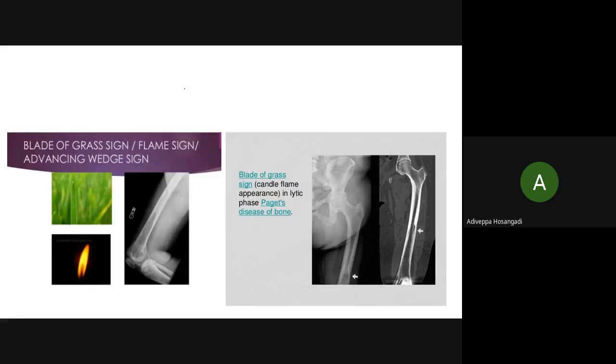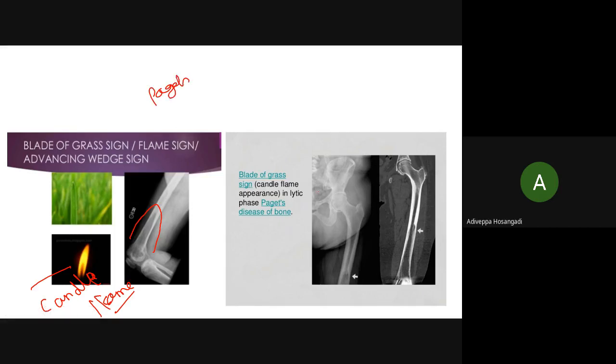I'll show you the diagram. See, this is a blade of grass. Why that is named also you should know. Look here carefully. Inside, sharp, look at that. Sharp pointing osteoporosis. Here the bone is normal. Here it looks like a blade of grass, or it is also called the candle flame sign. Blade of grass sign or candle flame sign is seen in Paget's.